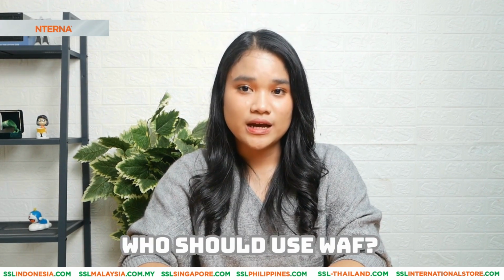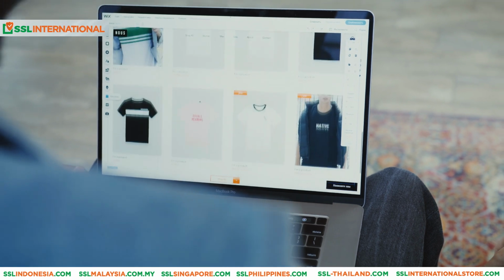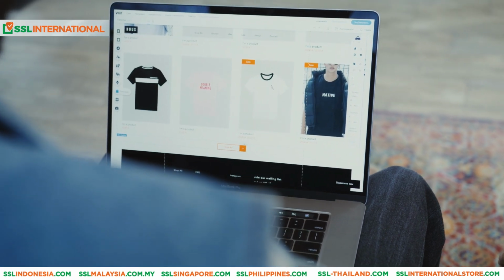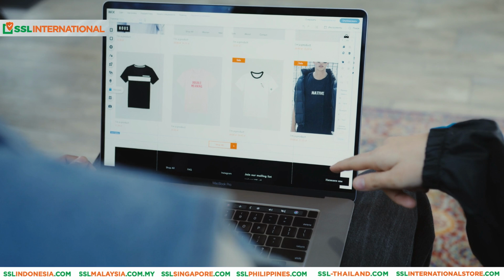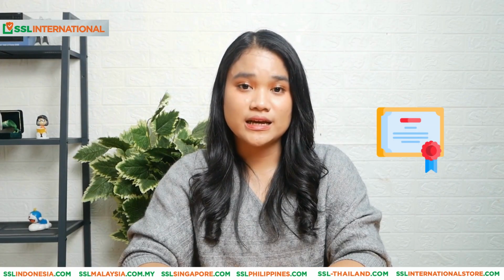Who should use WAF? If you have an online store, news portal, or high-traffic site with user input, WAF is a must. SSL, firewalls, and WAF all play roles. Don't pick just one. Combine them for robust website protection.